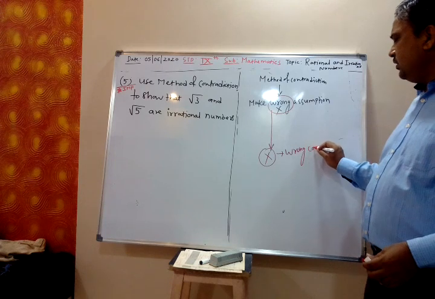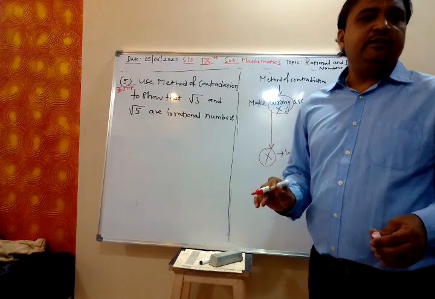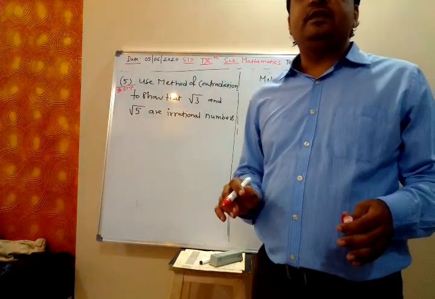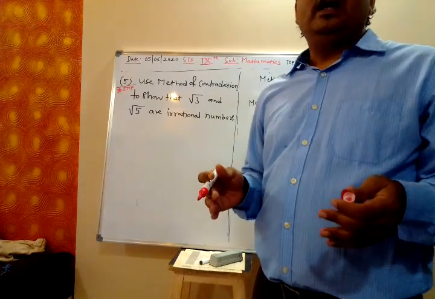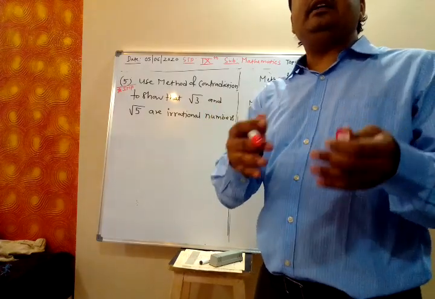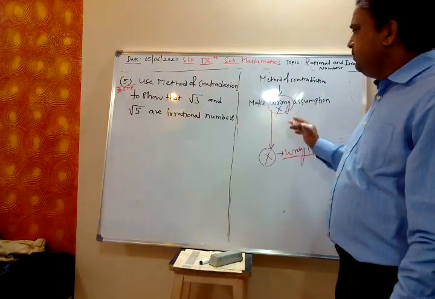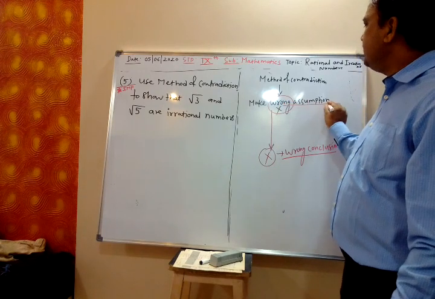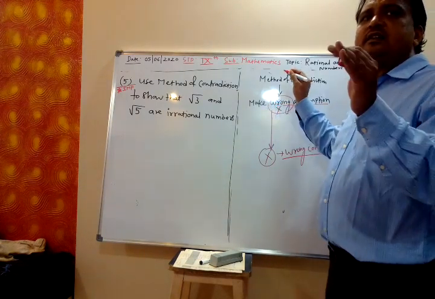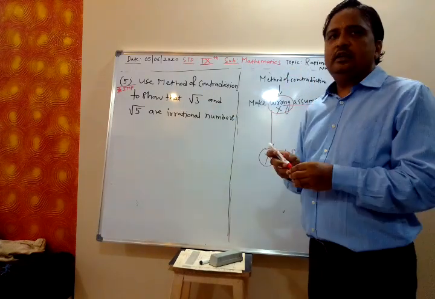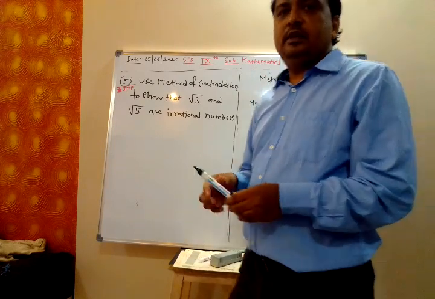We arrive at a wrong conclusion because of my wrong choice. If we arrive at a wrong conclusion because of a wrong assumption, that means our assumption is incorrect. So now, using this contradiction. Not understood?